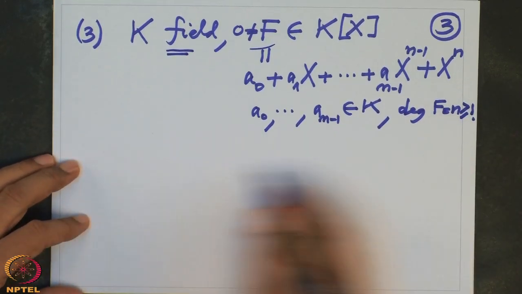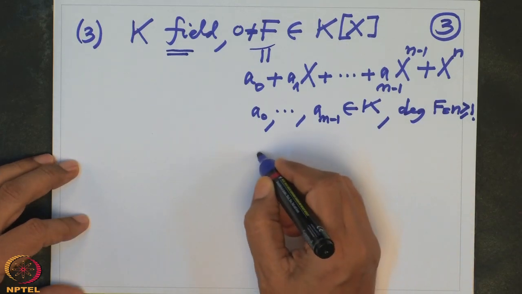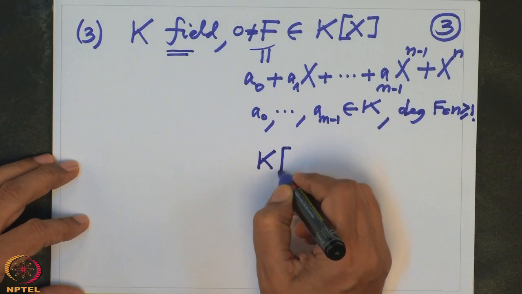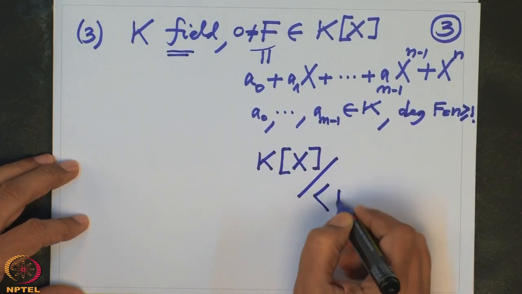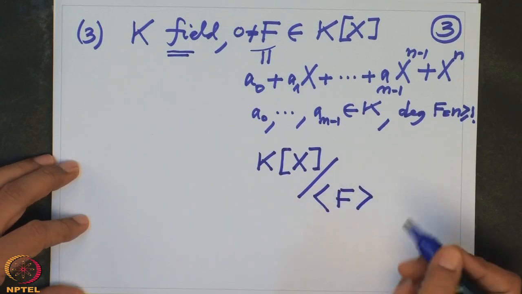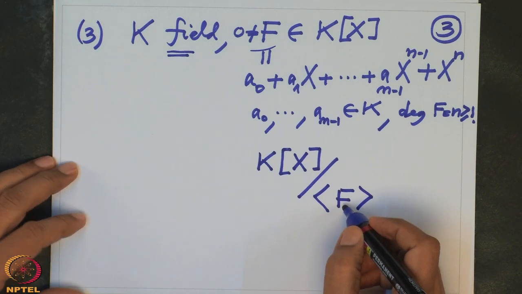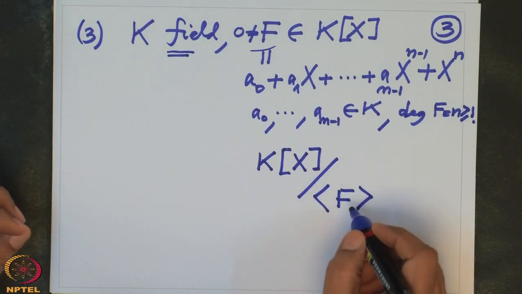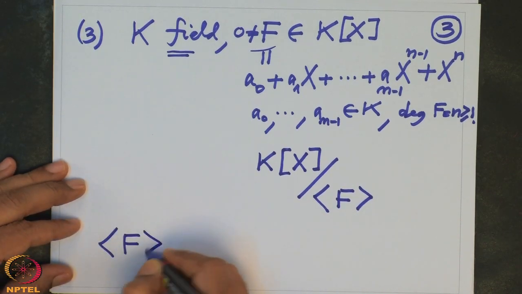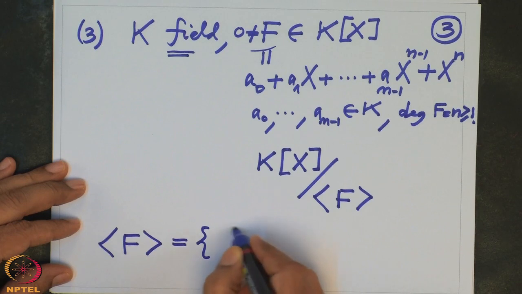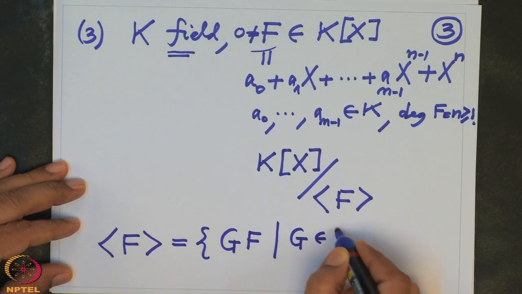So look at such a polynomial, and then I have this operation K[X] modulo the ideal generated by f. So (f) is the principal ideal generated by f, that means we are taking all polynomial multiples of this given f. The ideal generated by f is by definition all g times f, where g is a polynomial in K[X].